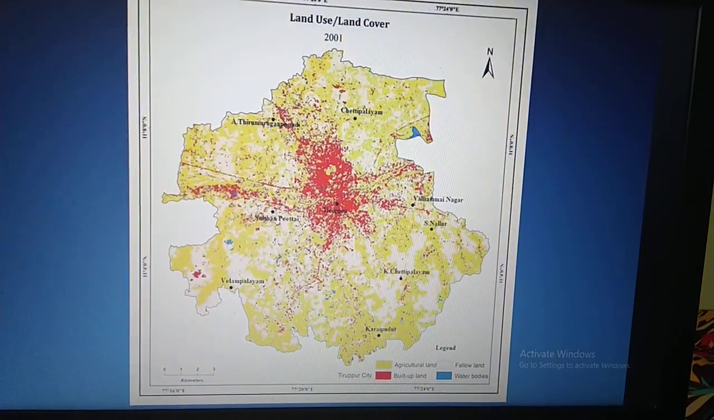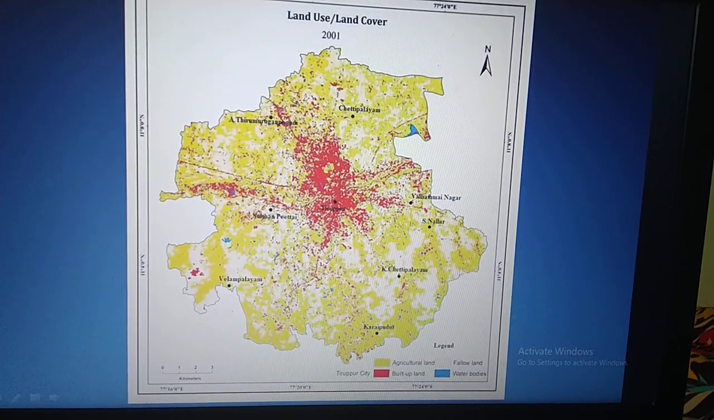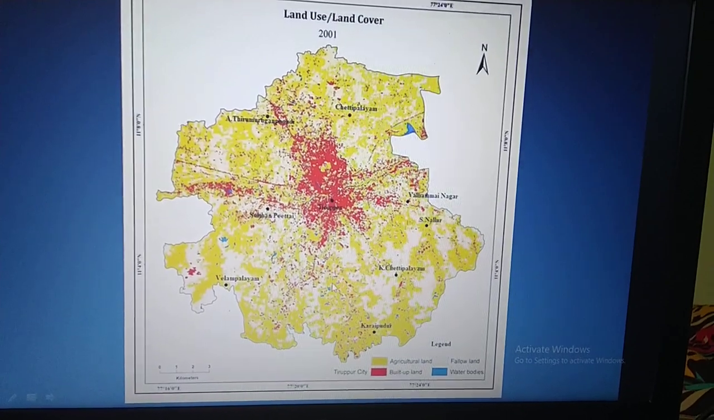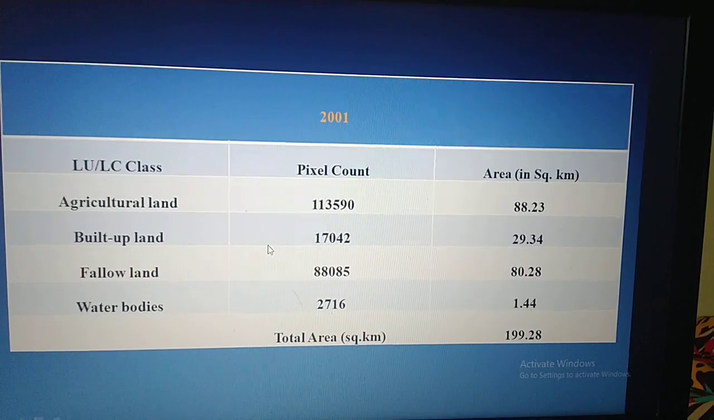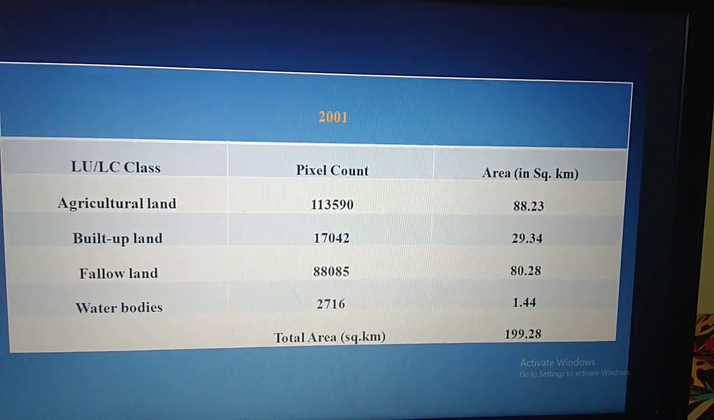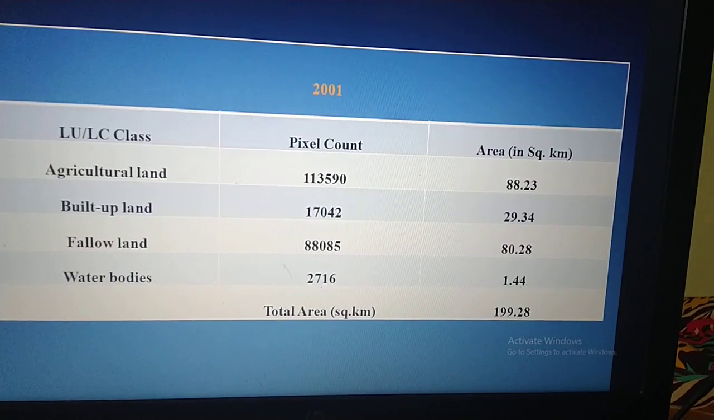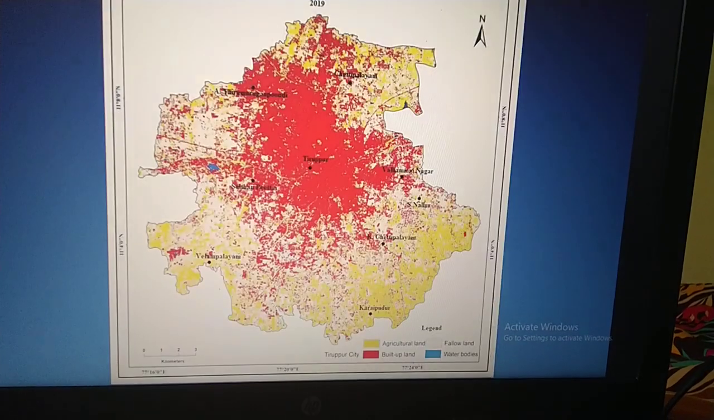Next, in 2001, see that the red color has increased, so the urban area has expanded. Here agriculture is 88.23 square kilometers. The built-up has increased to 29.34 square kilometers. The fallow land has decreased to 18.28 square kilometers. The water body has decreased to 1.44 square kilometers.